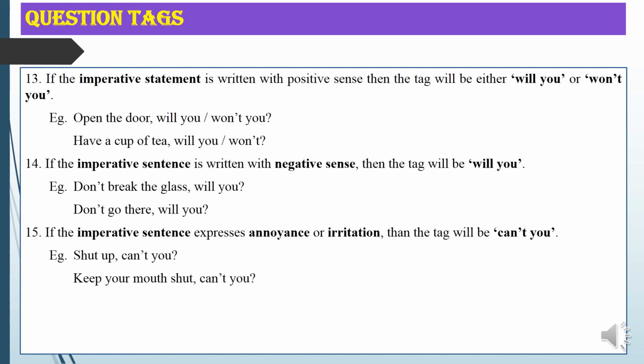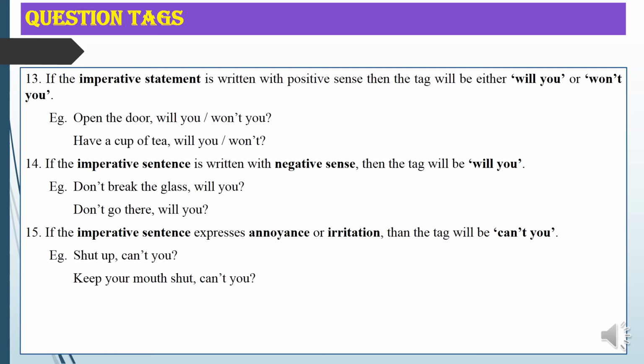This is a negative sense imperative sentence, and then the tag will be will you. Here you can't write won't you. But, don't go there. Here again, the sense is negative, imperative sentence, so it will become will you.